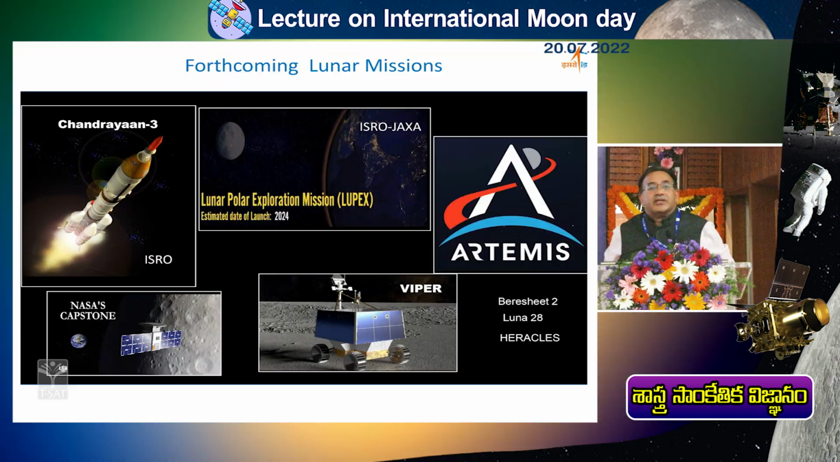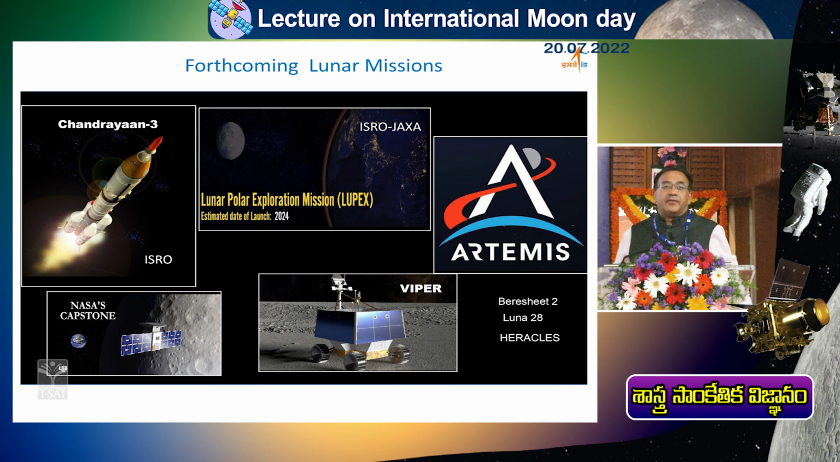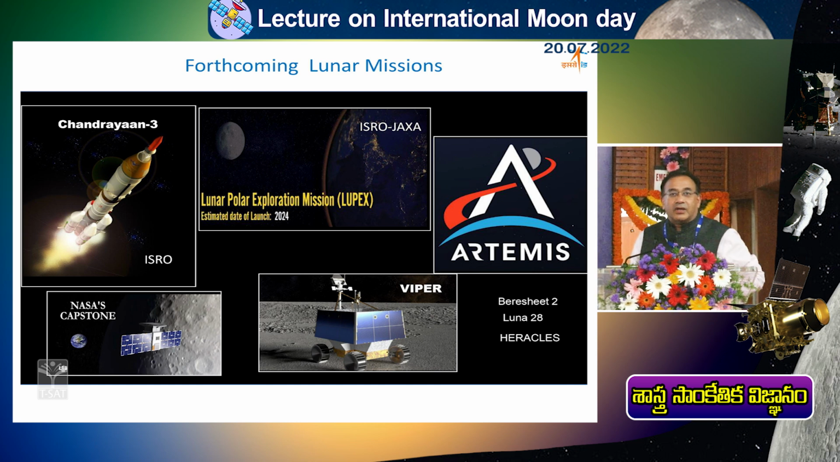Now ISRO is planning the Chandrayaan-3 mission, in which we are again going to attempt landing. Last time it could not happen, but this time we are trying again to land so that our lander can land in the South Polar region and then a rover can come out and we can do more experiments on the moon surface.